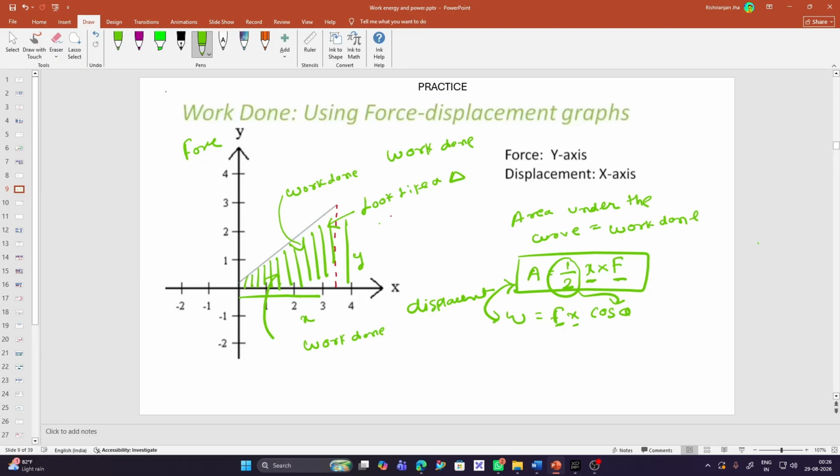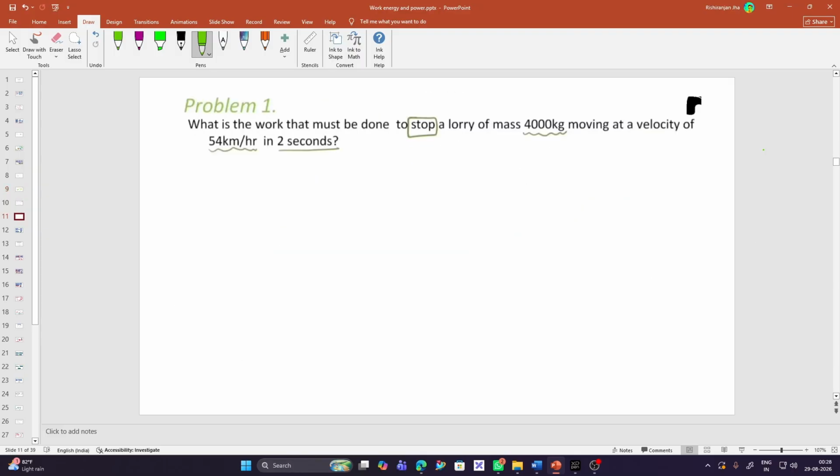Now let's solve one numerical to strengthen your concept further. So let's dive deep into one numerical. What work must be done to stop a lorry or a truck of mass 4000 kg moving at the velocity of 54 km per hour in 2 seconds? So we have to find out the work done that must be done in order to stop the lorry.